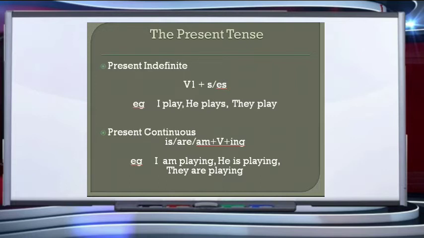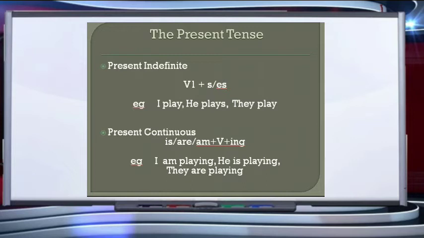Now, coming to the present continuous tense. Present continuous tense, children, tells about an action that is taking place in the present, that is continuing, as we get from the word. The formation of the present continuous tense is the usage of is, are, am plus verb plus ing.